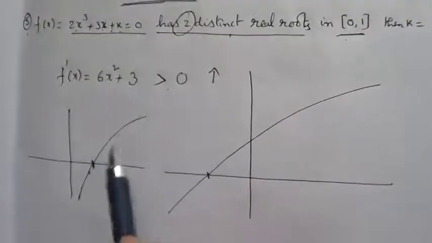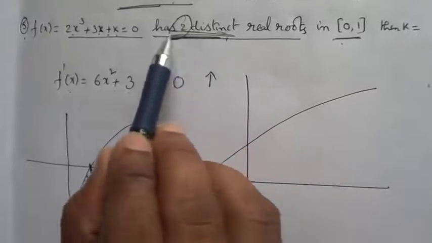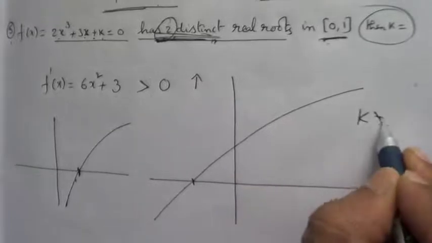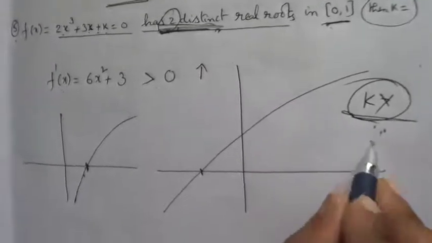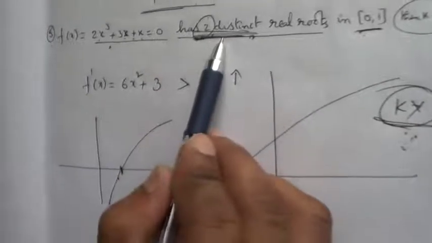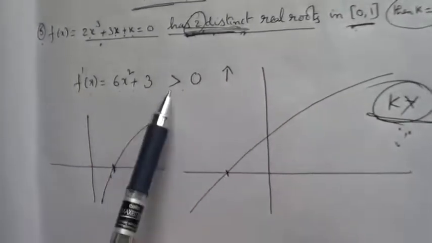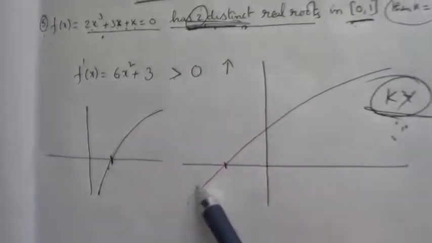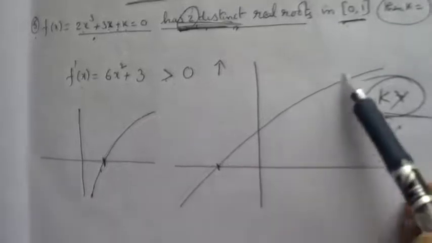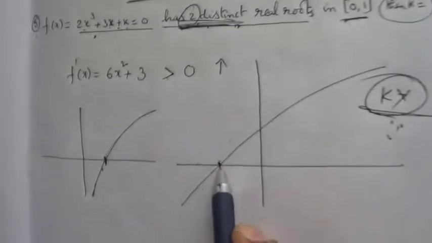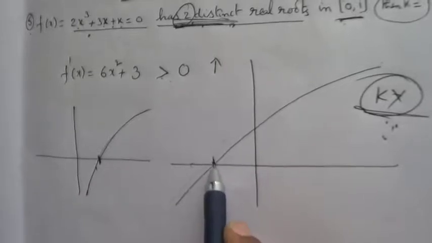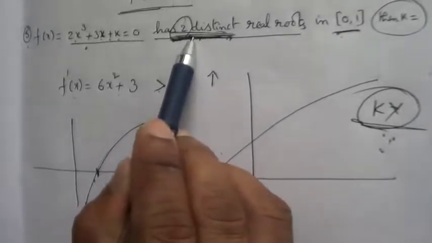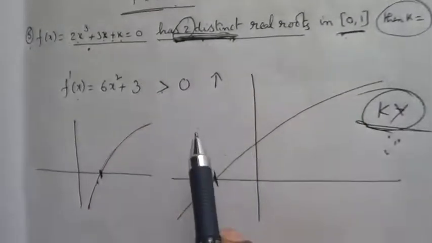But what is the question saying? It has two distinct real roots. Different roots are possible in this interval for what value of k? There is no value of k. Whatever the value of k may be, this equation having two distinct roots is not possible, because it is a strictly increasing function. Increasing function means the graph will go like this. When the graph is going in this direction, it cuts the x-axis at only one point, which means it has only one real root. But the question is saying two distinct real roots. That's why there is no such value of k.